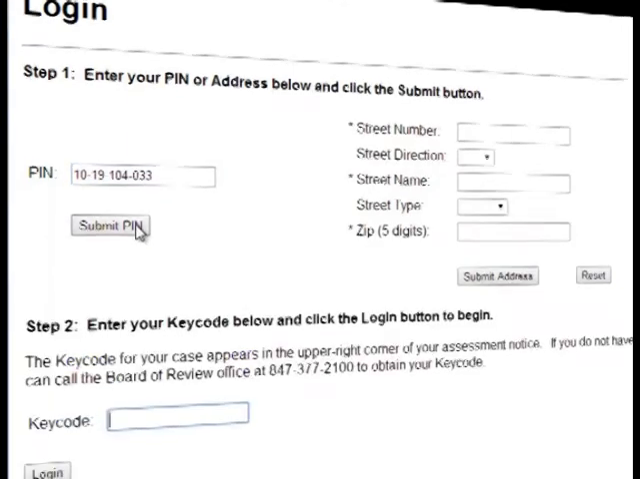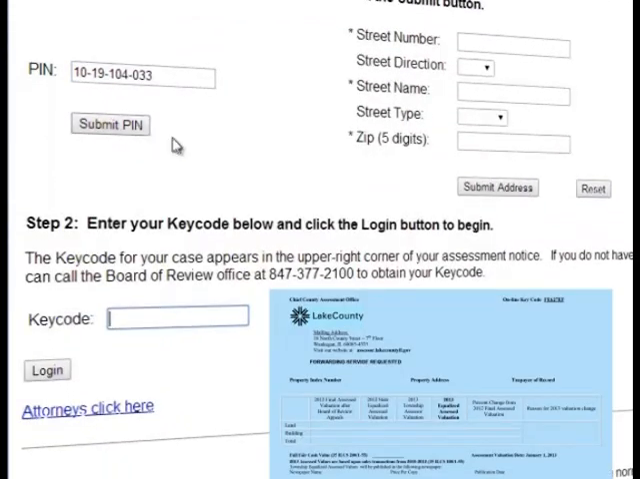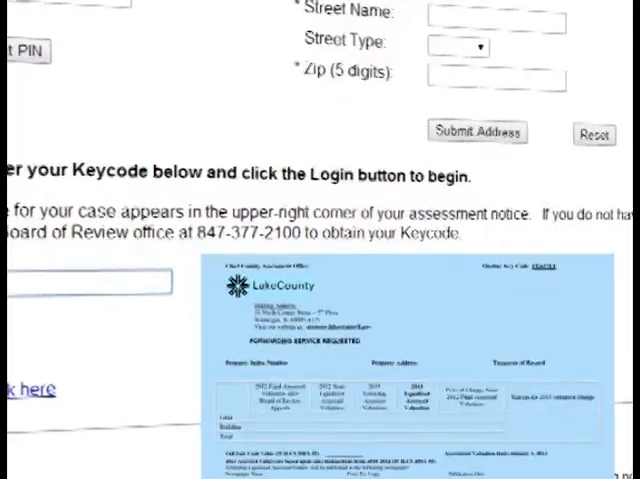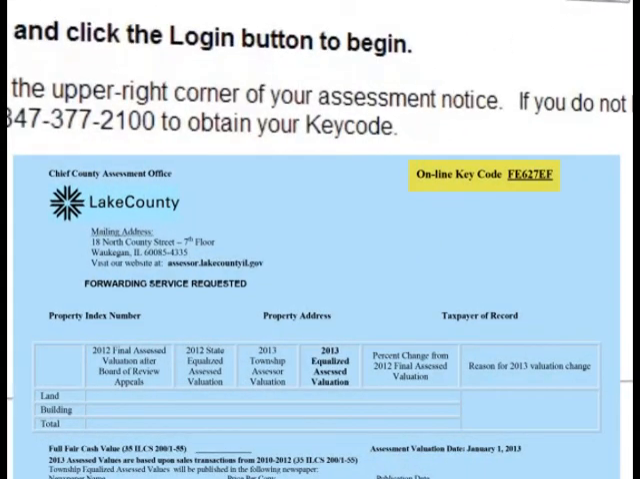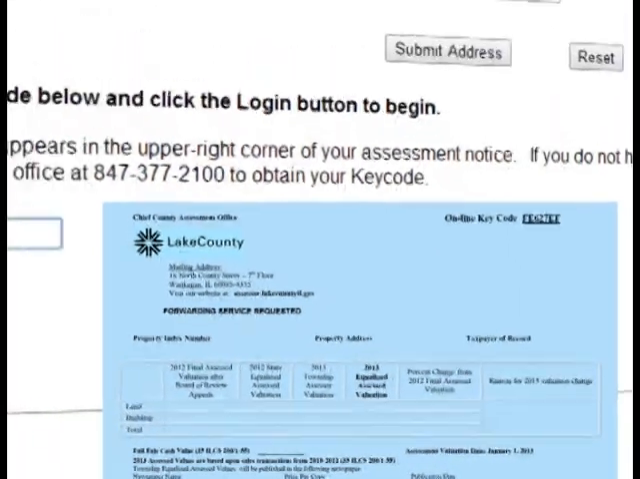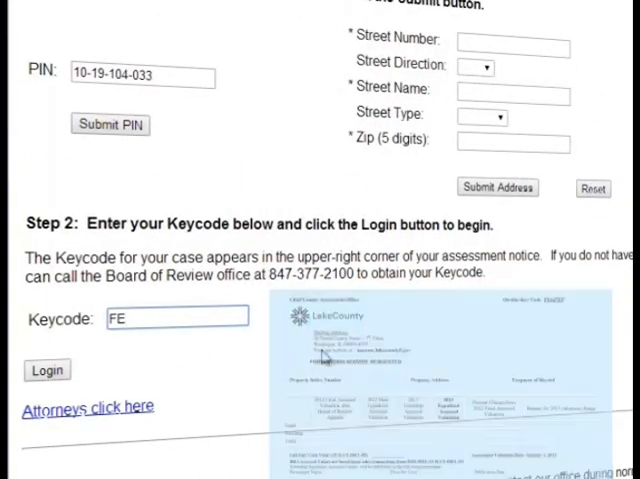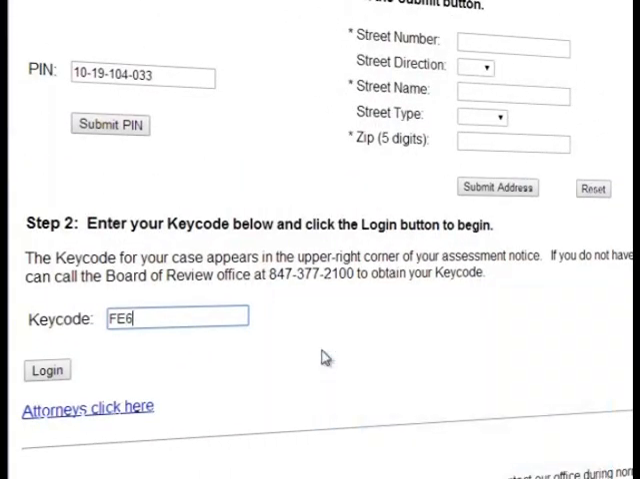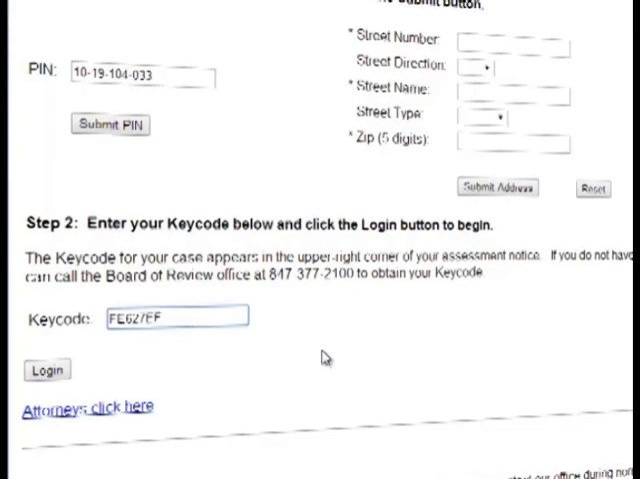After you submit your PIN, you'll need to type in your key code. The key code can be found in the upper right-hand corner of your blue assessment notice. If you don't have your assessment notice, you can always call the Board of Review office and we can give you your key code over the phone. Attorneys can log in using the link at the bottom. The attorneys need their own login and key codes, which can be obtained through the Lake County Board of Review office.